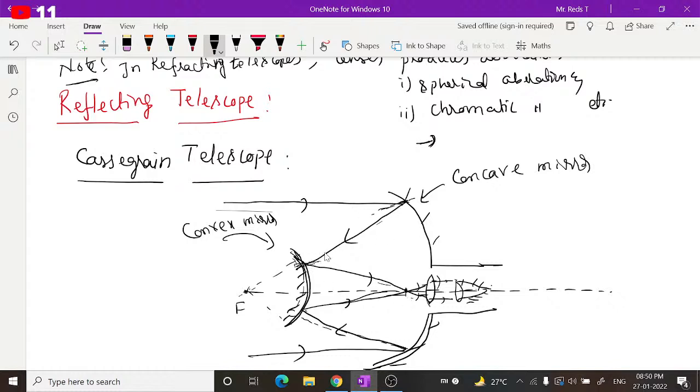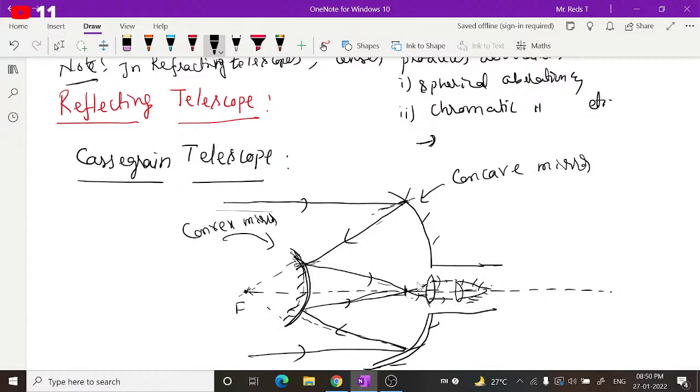This is supposed to be formed over here, but it acts as a virtual object for this lens, and you will get an image over here. This image acts as the object for this lens, and hence after light passes through this, you get an image.